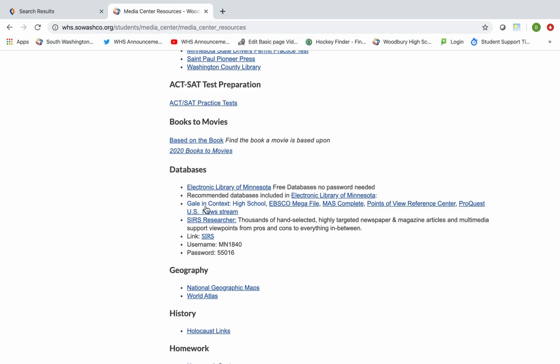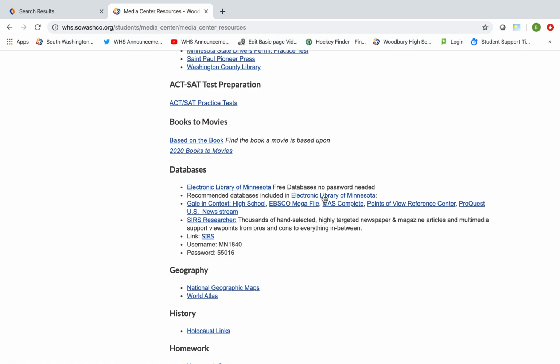Again, these are the ones that I recommend that you use under Electronic Library of Minnesota, which is a free resource. Anybody in Minnesota, these are free that you can access with no password or username. And also, SIRS Researcher is, again, a very reputable source of information, especially if you have pro and con arguments. And you're going to have to, though, if you're going to use SIRS, not only click on the link, but then use the username and password that we have available.